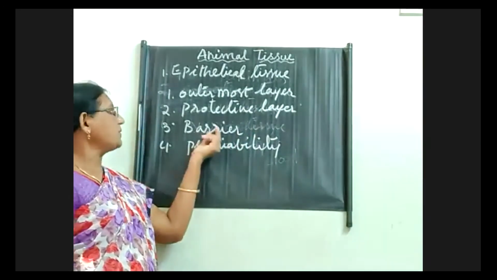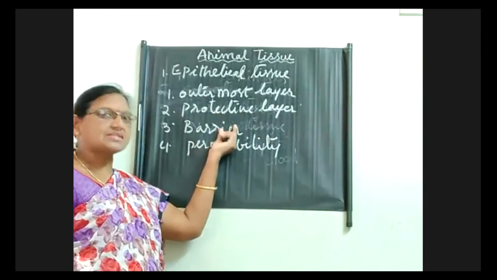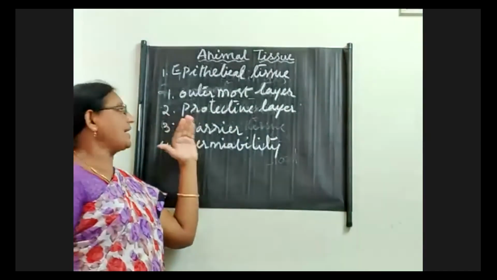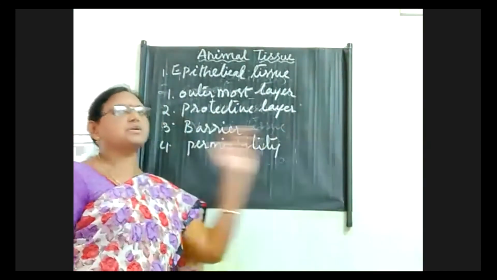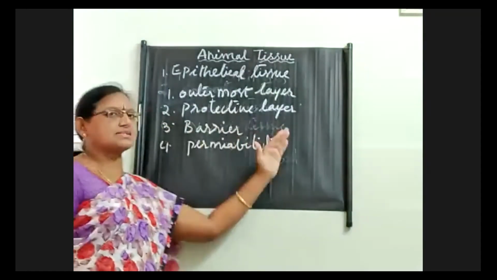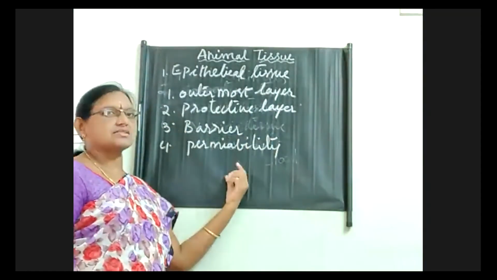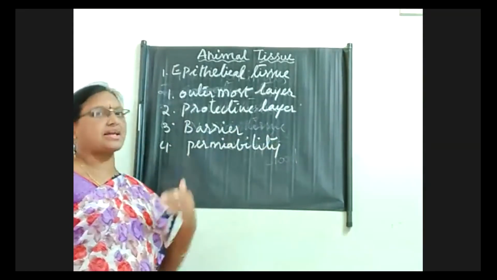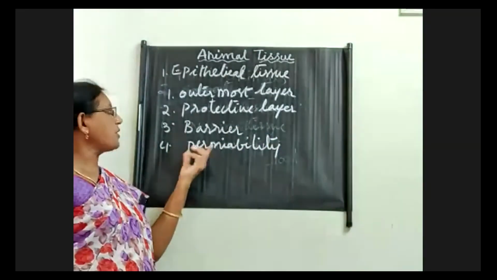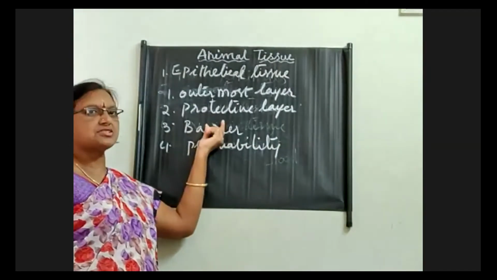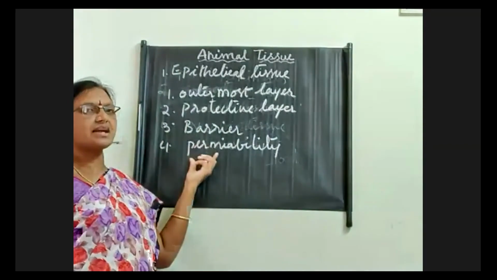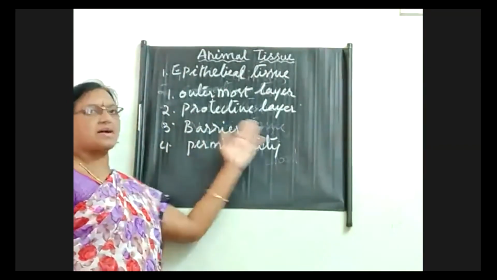So this epithelial tissue acts as a barrier between the organs itself. It makes the difference between the two organs. It separates the two organs with their cellular activity, with their biological system, with their organization itself. If this epithelial tissue were not there, children, then maybe the cellular fluids would mix with each other and we may not differentiate the particular organ itself.